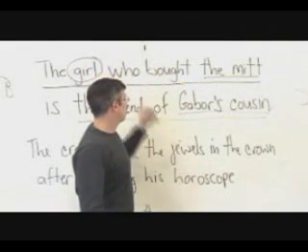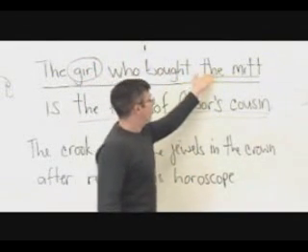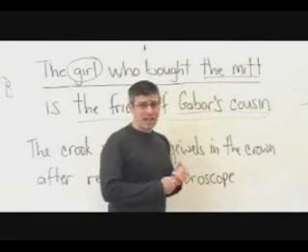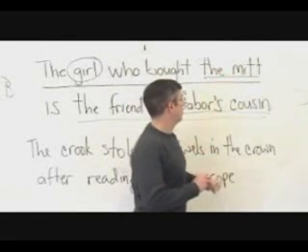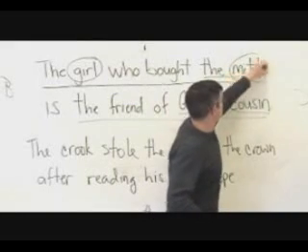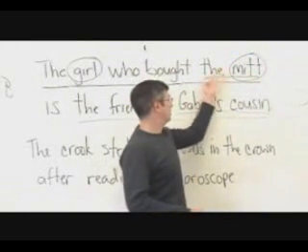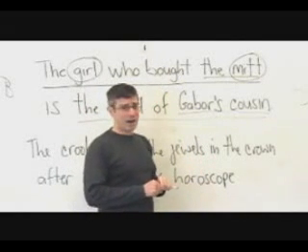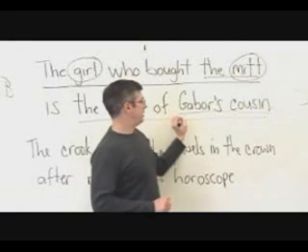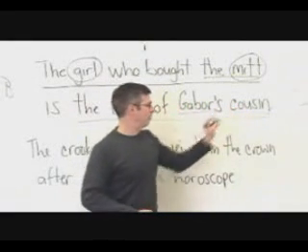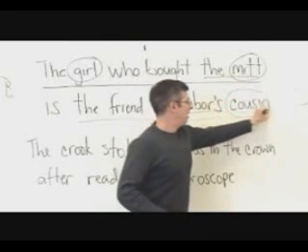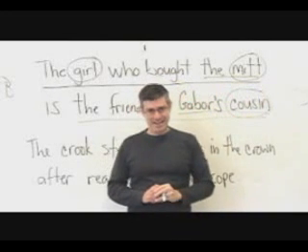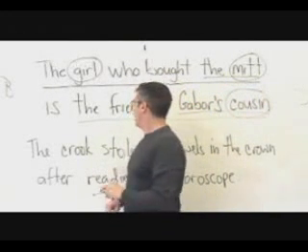Again, that modifies girl. And the mitt, that's another nominal phrase, and the head is mitt. And the is, again, the definite article that is modifying mitt. Similarly, Gabor's cousin, that's a nominal phrase, and cousin is the head of that phrase.